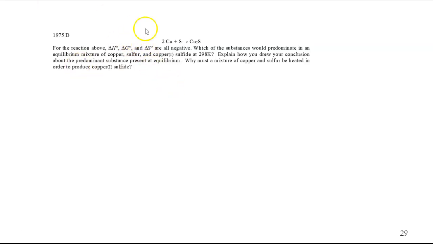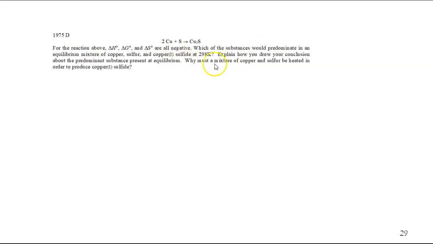Delta S is negative. That's not so good because that means you are getting more organized, and it certainly seems like you are. However, this is typically as much as 1,000 times lower than the other values, which are measured typically in kilocalories. Therefore, the forward reaction is favored for those reasons. I would say it's thermodynamically favored for 2 of the 3 reasons, and the third one is a very small contributor, and we are done. Explain how you drew your conclusion.